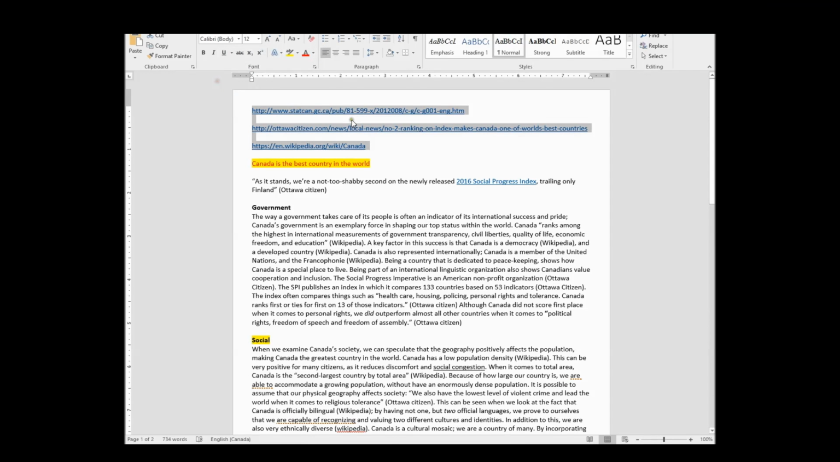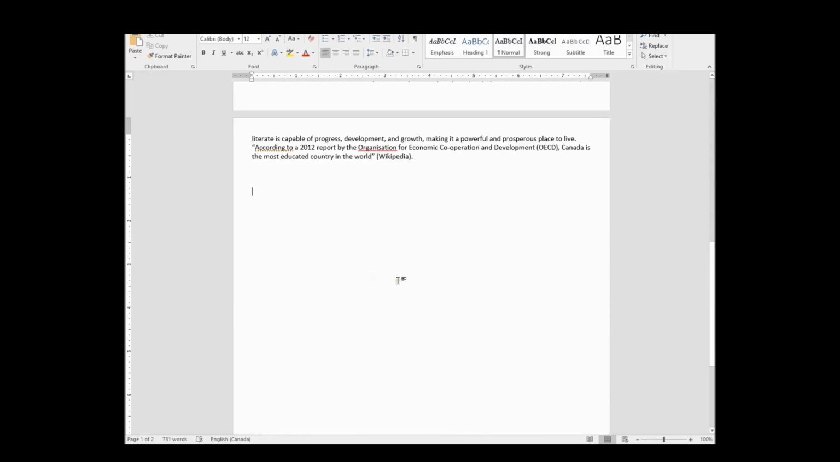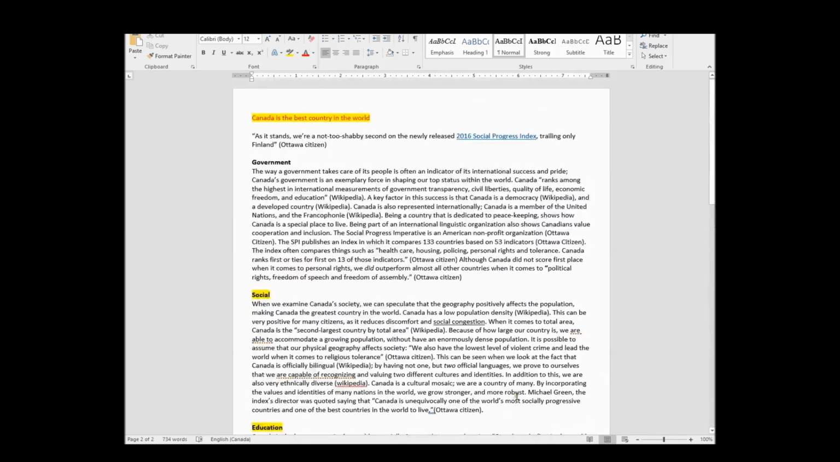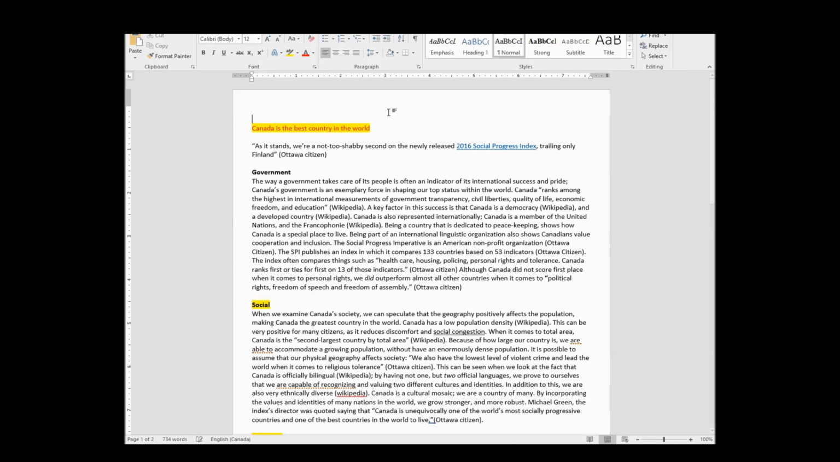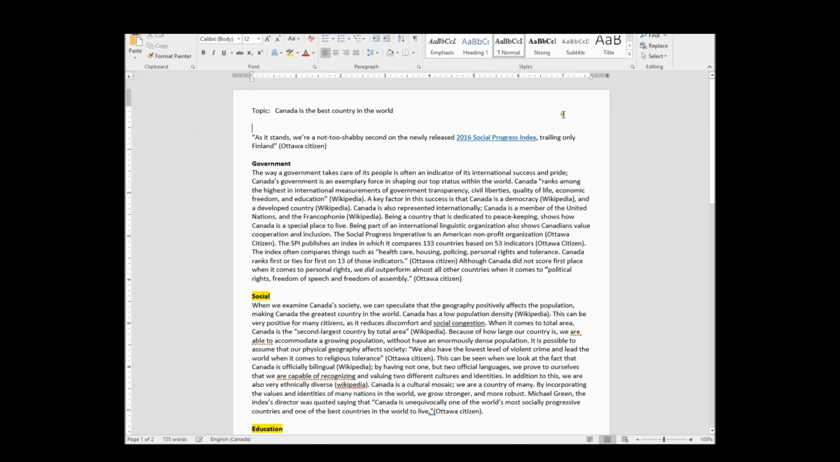I'm going to Control C, get rid of this, and move it down to the bottom so that if I'm doing my bibliography, I can remember how to reference those later. I don't know what you guys are going to be doing, but I'm just going to say thesis, or topic: Canada is the best country in the world. I know I could have just changed the font, but whatever.